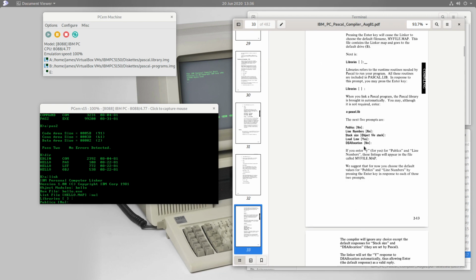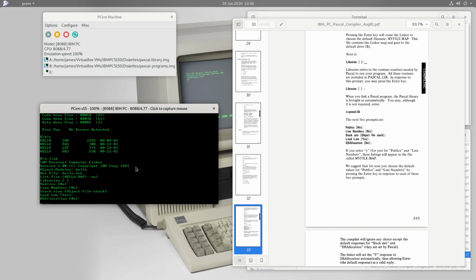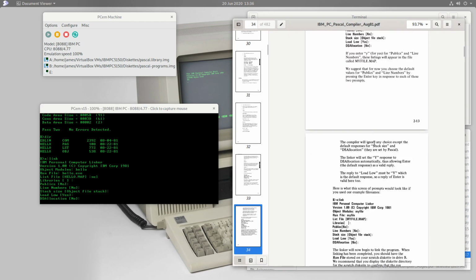Now we get a whole lot of other prompts, and these prompts were removed in the later version of the linker, which we used with BASIC, but in this original version of the linker, we have to answer all of them. Fortunately, once again, the hello object file, which has been produced by the Pascal compiler, contains sensible defaults for all of these things, so we don't need to worry about them, we just need to press enter everywhere. That's essentially what this manual tells us to do.